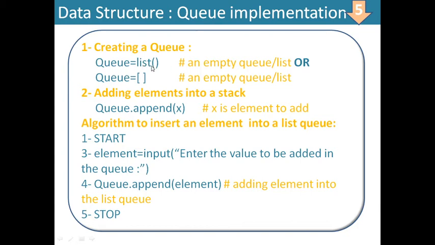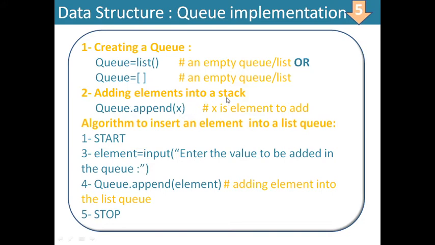You will create a list, like queue is equal to list empty bracket. A list will be initiated, created. Similarly, q is equal to empty bracket. This can also create the list object named q.